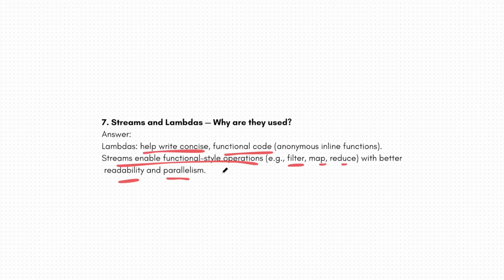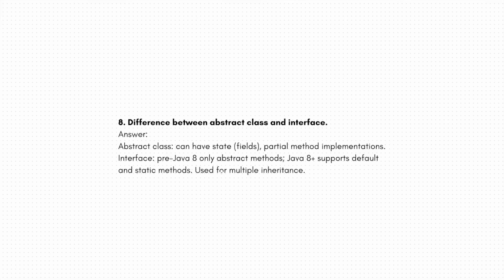Alright, let's move ahead to our 8th question. In this question, we have to explain the differences between abstract class and interface. It's very simple. Abstract class and interface are used to achieve abstraction. And what is abstraction? It is just a way of hiding the data. Before understanding the abstract class and interface, I'll just give you a short idea of what is abstraction.